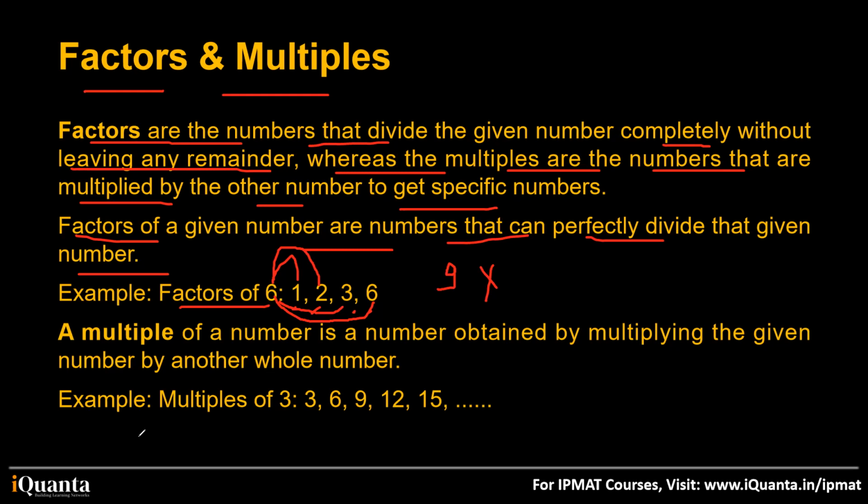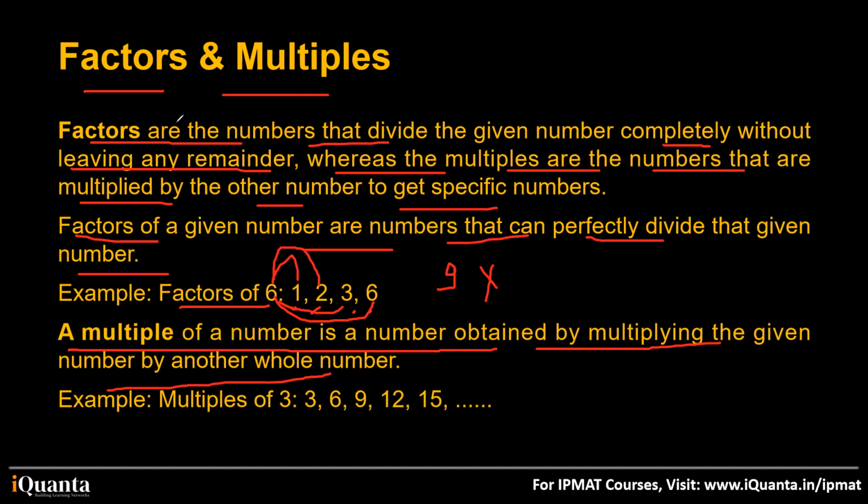Got it? On the other hand, a multiple of a number is a number obtained by multiplying the given number by another whole number. Sometimes students are confused between factors and multiples, okay? You should have this clear differentiation in your brain. Because when we read a question, we keep recalling what is in our brain, and if we have even a slight confusion, we either leave that question or we are left confused. So there should be a clear distinction.